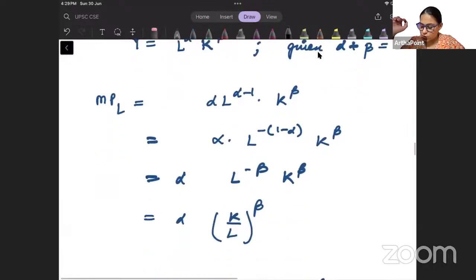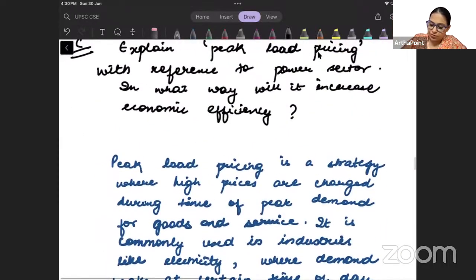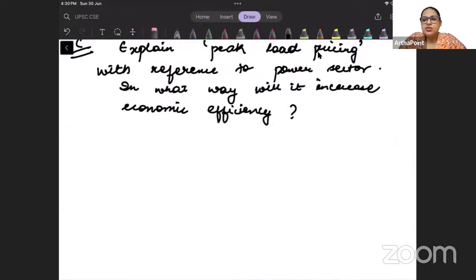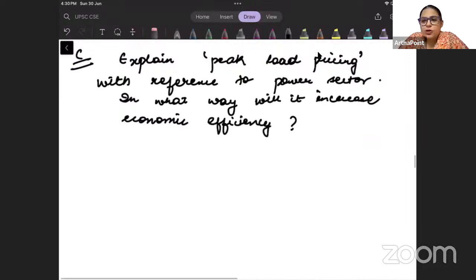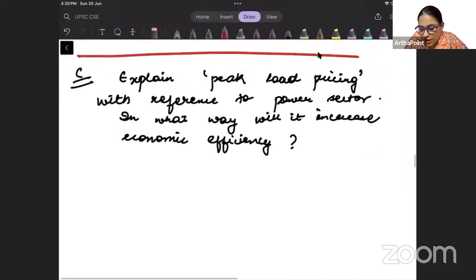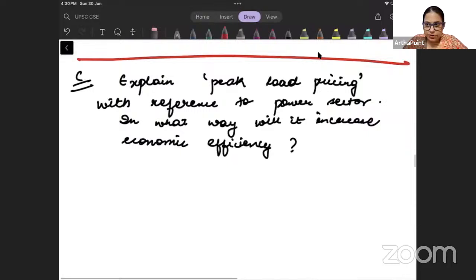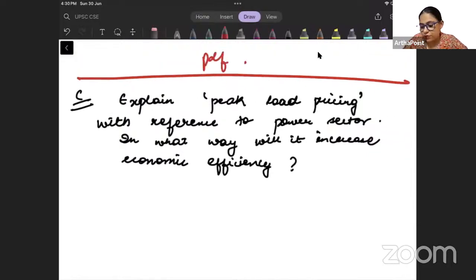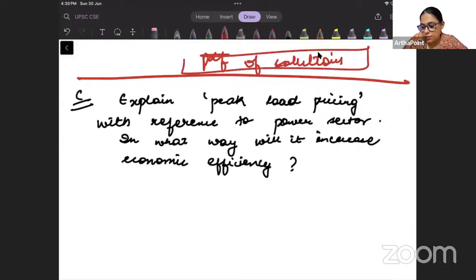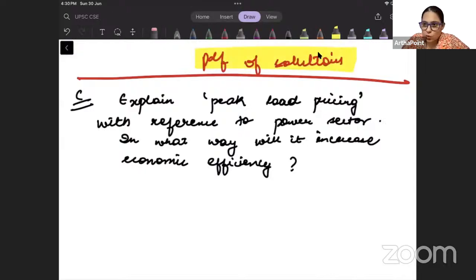Now let's go to the next question. Again, the question is from microeconomics. Let's read the question. देखो. अच्छा, for students who have enrolled, I have written all the answers down, like you can see. तो इसका PDF also I will share with you. ठीक है, I will share the PDF of solutions with you. जो भी solutions I am writing ना, I will share those with you. ठीक है, but let's now go to the next question.